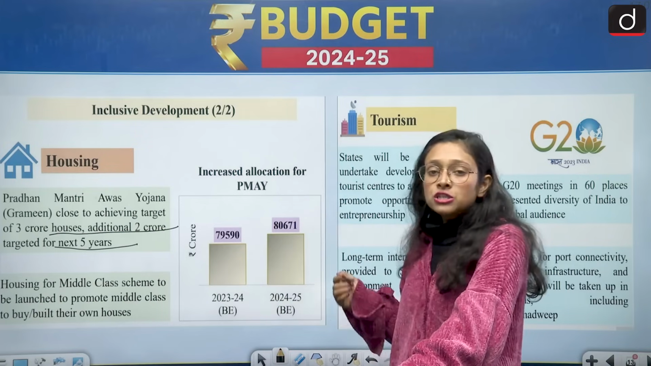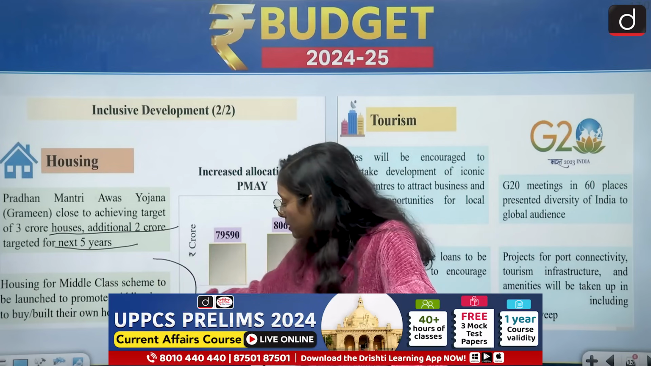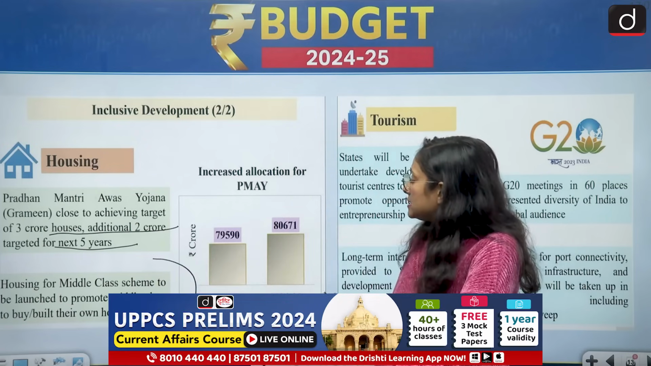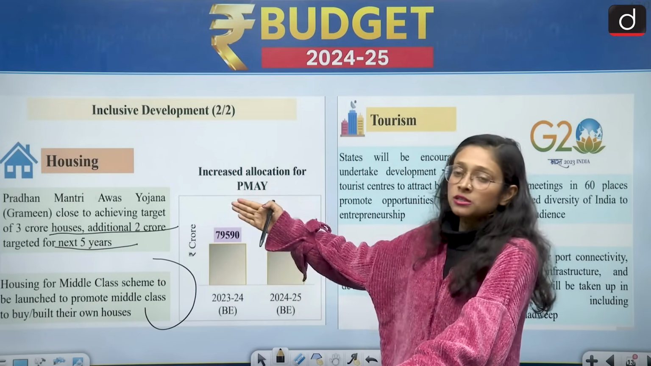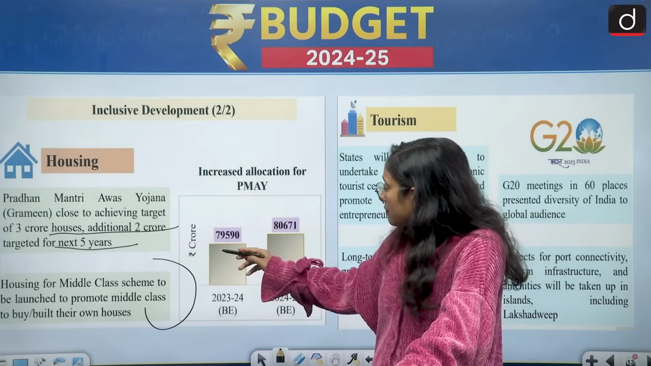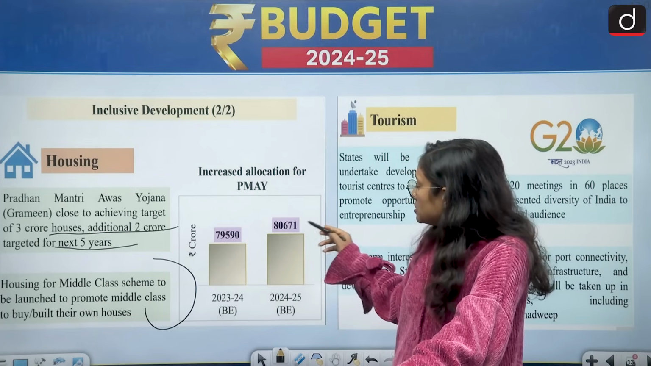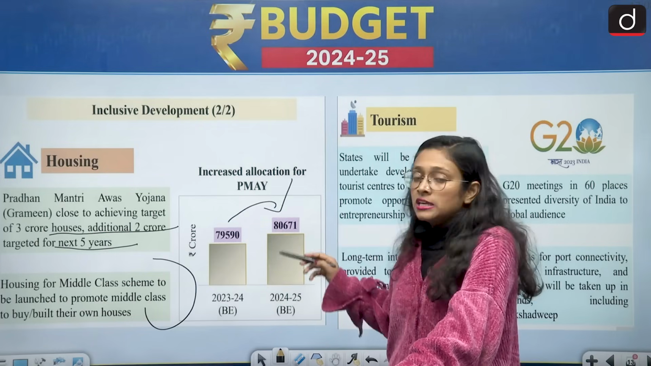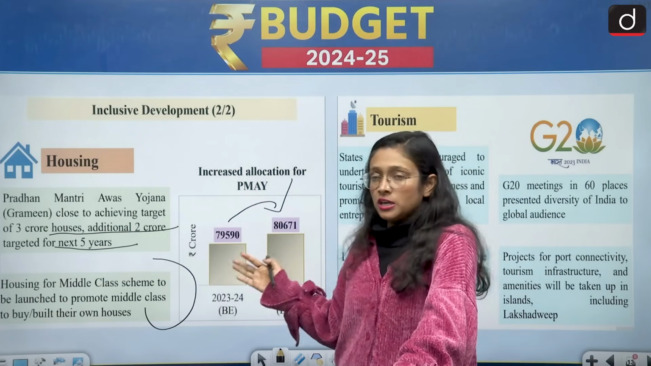Housing for the middle classes is also designed, and they will also be taken care of by the government of India. Then we can see the increase in the allocation for this particular scheme, the Pradhan Mantri Awas Yojana. The earlier estimate was 79,590. Right now it is 80,671. So this is a very minute increase. This needs more increase, and the middle class should also be taken care of.